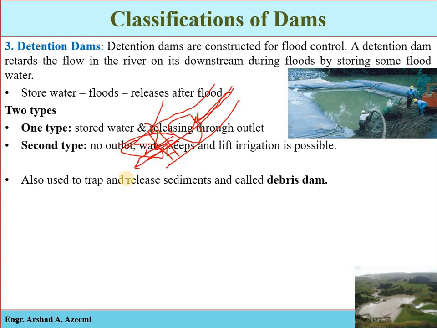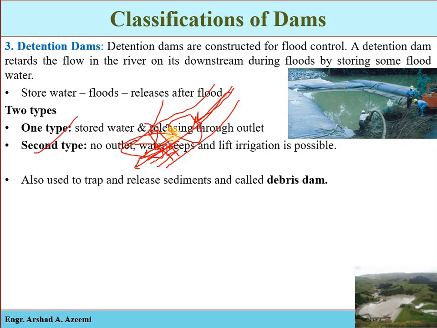One type stores water temporarily and then releases it through a suitable outlet structure. That means first we store the water, and then that water is released in a controlled and regular manner into the downstream area by some outlet structure. In the second type of detention dam, water is not released. The water is kept stored in the structure, and no outlet structure is provided.